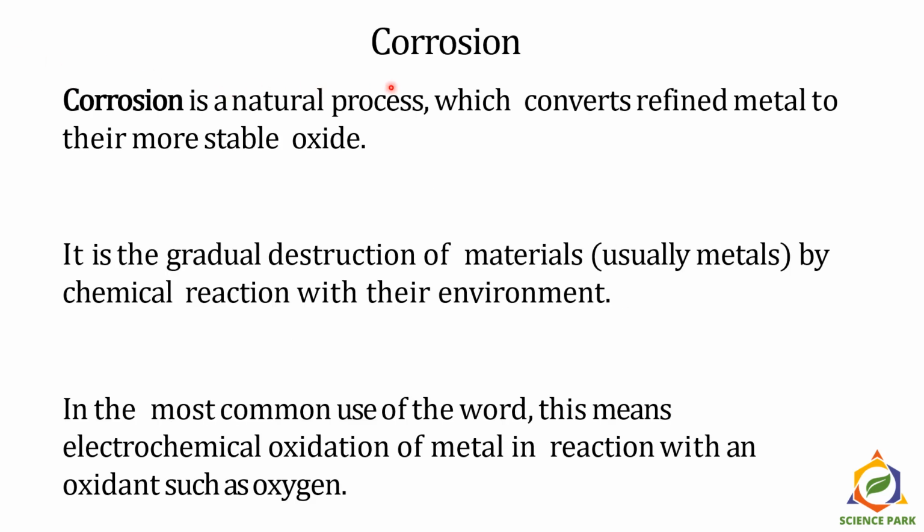Where have you seen corrosion in your life? You must have seen corroded metal parts somewhere around you in your daily chores. So corrosion is a natural process which converts refined metal to their stable metal oxide. It is a gradual destruction of materials, usually metals, by chemical reaction with their environment. In the most common use of the word, it means electrochemical oxidation of metal in reaction with an oxidant such as oxygen. You don't have to remember all that, just for your information.